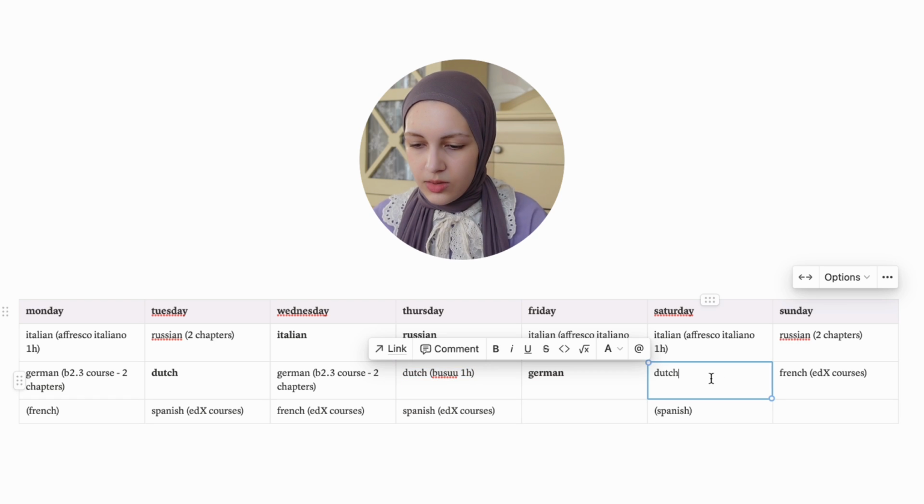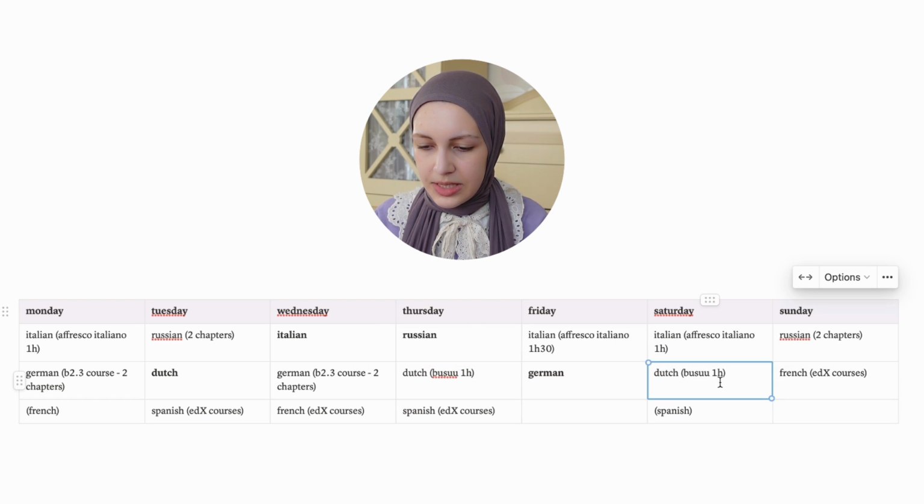And for Dutch, I'll be studying Dutch on Busuu, probably for 1 hour, because it's a good time if I want to stay focused and if I want to revise the stuff that we have. So I think I pretty much organized everything, because right now it's pretty clear what I'm going to study on those days and on which day I'm going to listen to some languages.